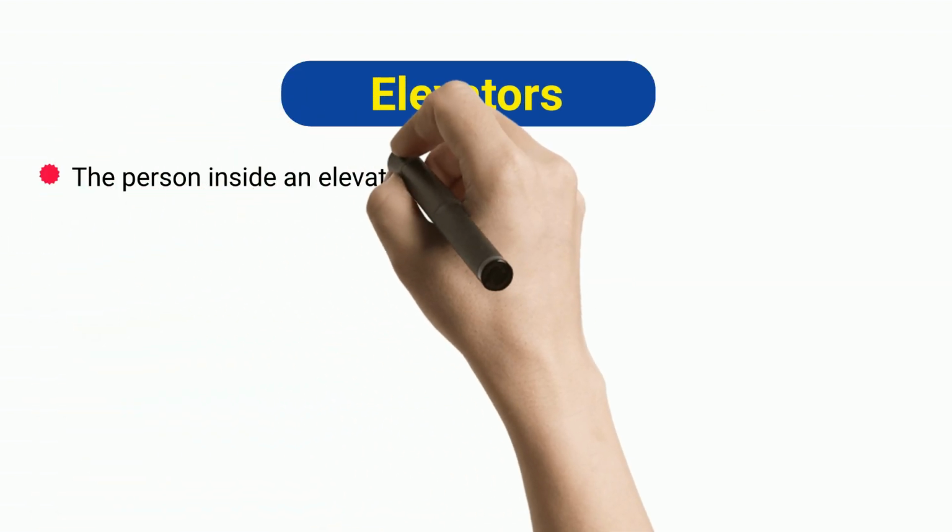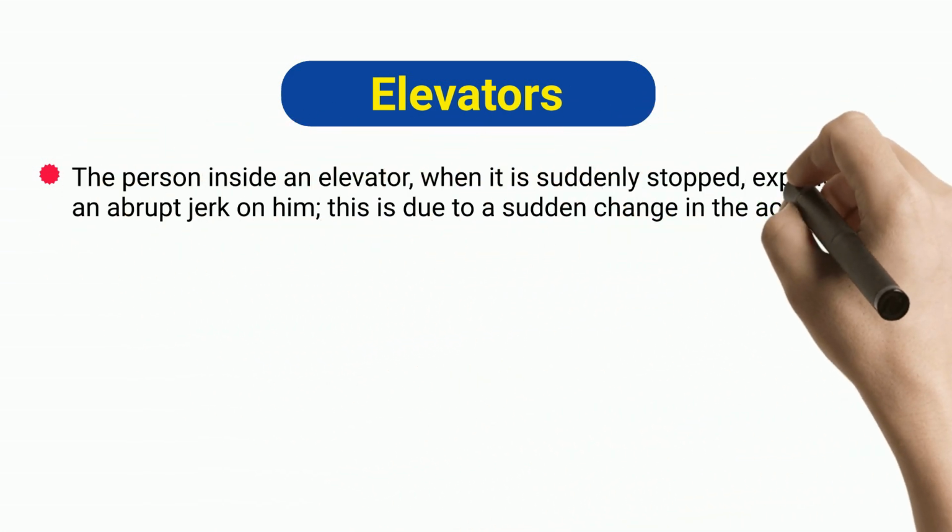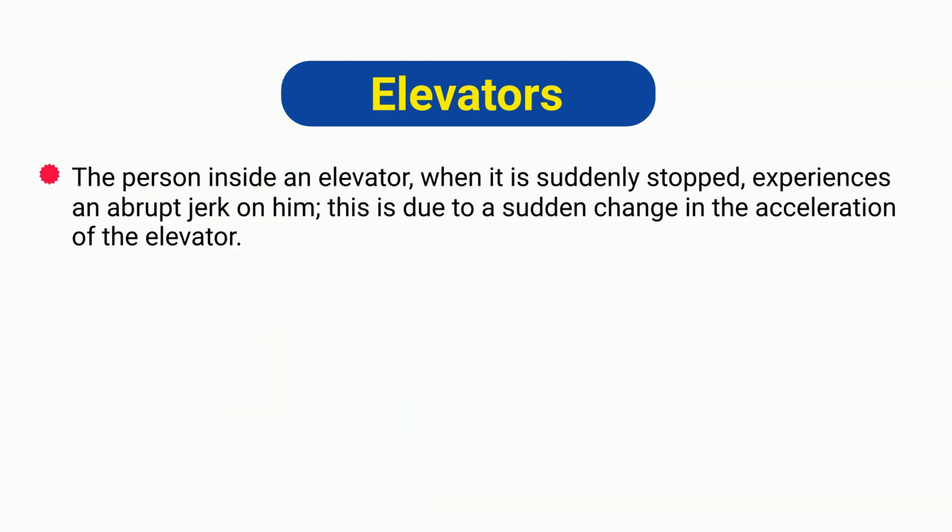Elevators. The person inside an elevator, when it is suddenly stopped, experiences an abrupt jerk on him. This is due to a sudden change in the acceleration of the elevator.